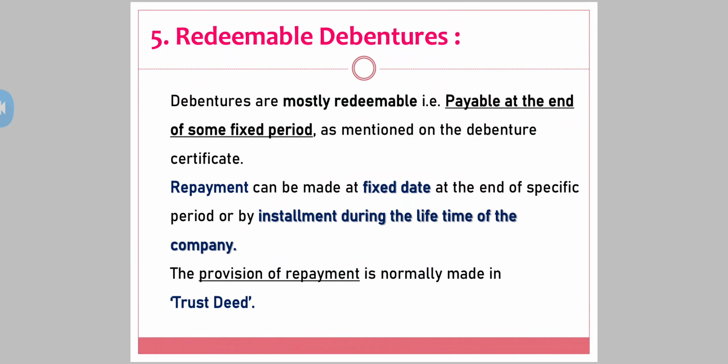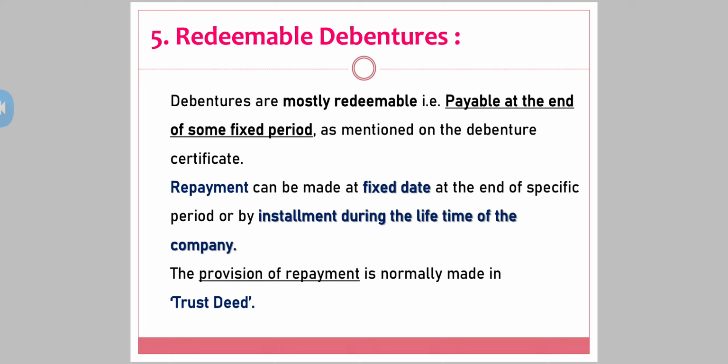Your fifth type is redeemable debentures. Debentures are mostly redeemable, that is payable at the end of some fixed period as mentioned on the debenture certificate. Redeemable means the company is going to get back the debenture certificate and repay the amount. Repayment can be made at a fixed date at the end of a specific period or by installment during the lifetime of the company.